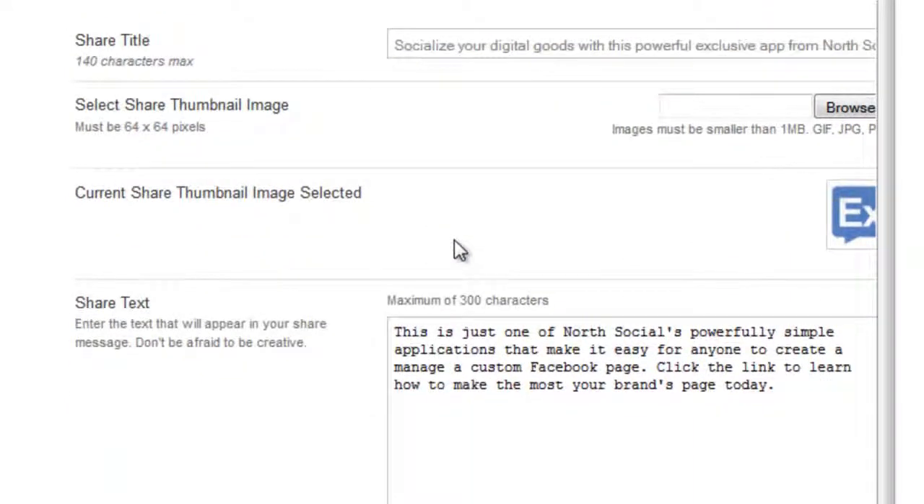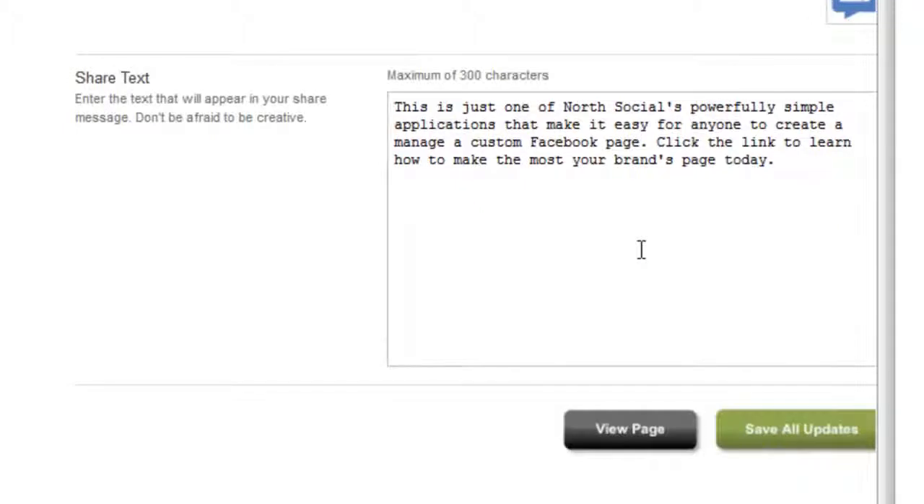The share settings are really important for this app, because this is what goes on users' walls when they click that unlock the download button. And here's where you customize the title. You add 140 characters of text, a thumbnail image, which is 64 by 64 pixels, and it'll show you a preview here, and then up to 300 characters of text.